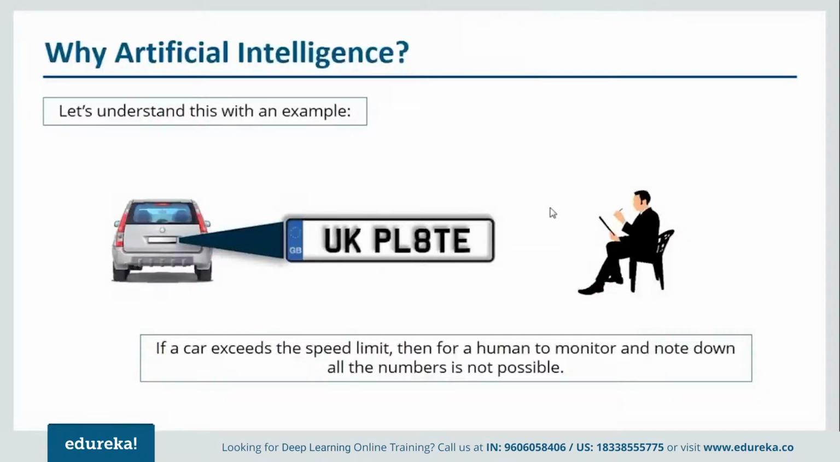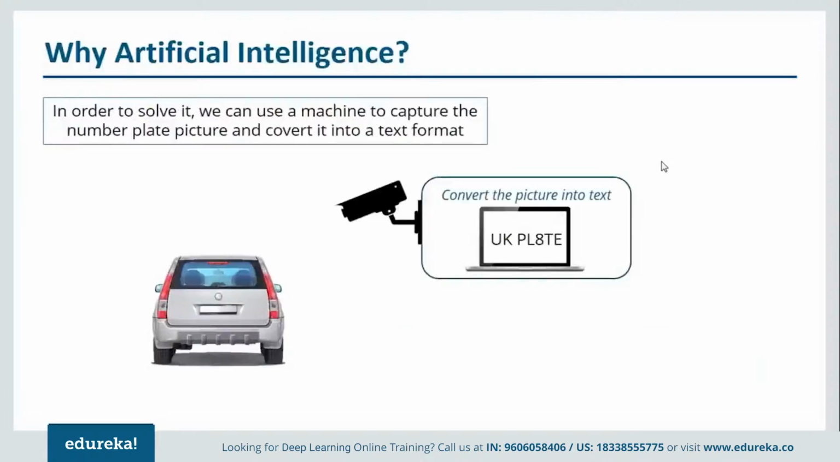Now let us see another approach to this particular problem. We can make use of cameras that will click the picture of the car that exceeds the speed limit, and then we can convert that picture into text. In this way, the risk of human error has been reduced, and at the same time, machines never get tired. So you can capture all the images of cars that cross the speed limit.